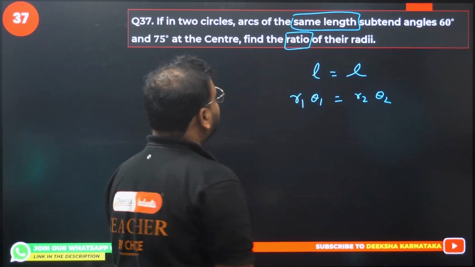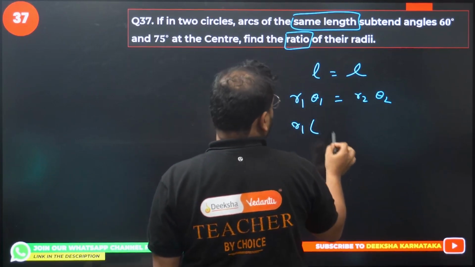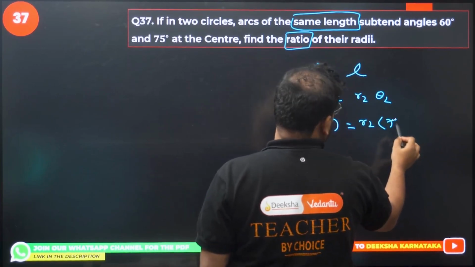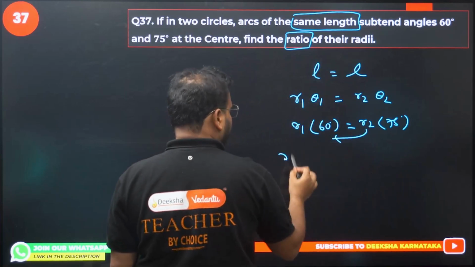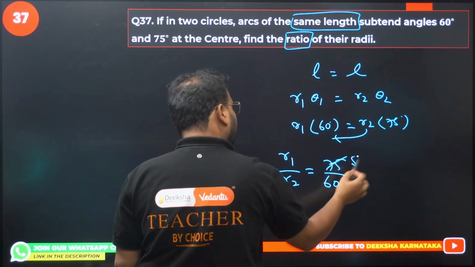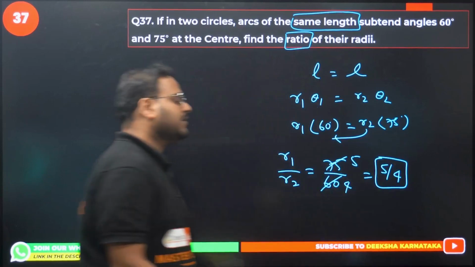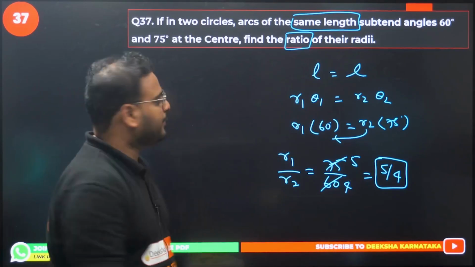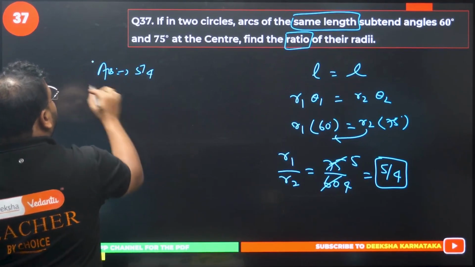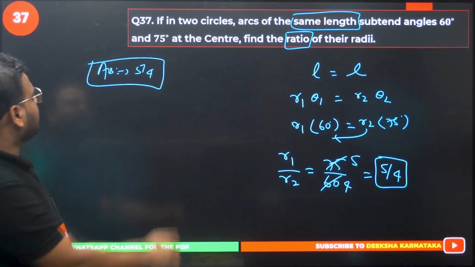So what do we have here? R1 is the ratio of the radii, theta is 60 degrees. And this is R2 as it is, theta is 75 degrees. Moving R2 over here, we get R1 by R2 equals 75 by 60. 15 5s are 75 and 15 4s are 60. The answer is 5 by 4. That's my ratio of the radii R1 to R2. Got it or not? 37th is done.